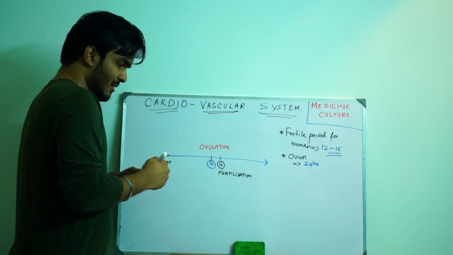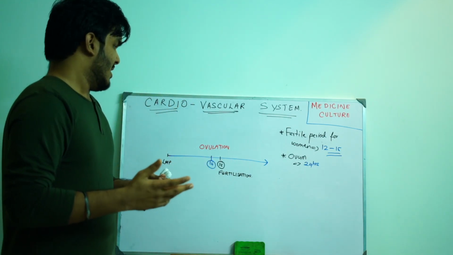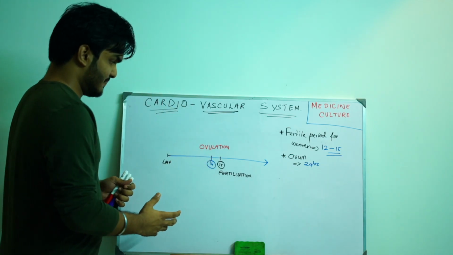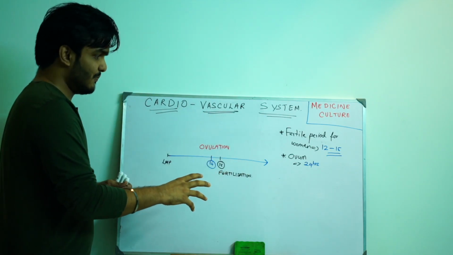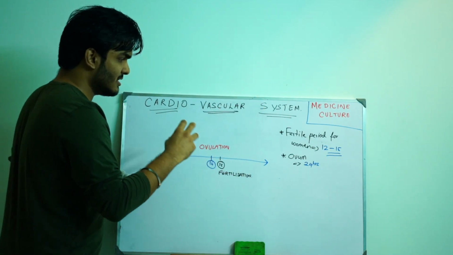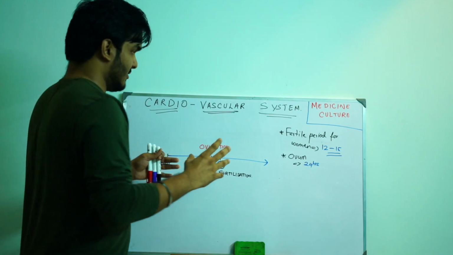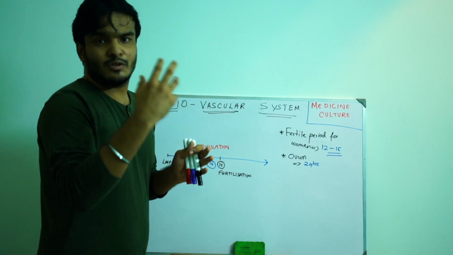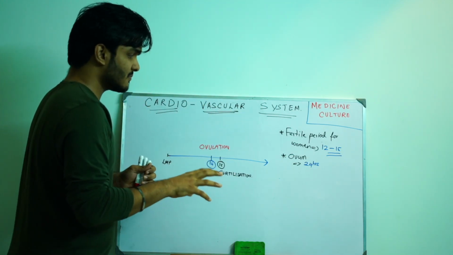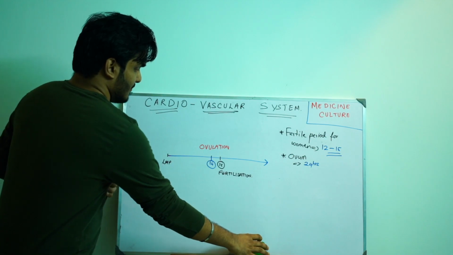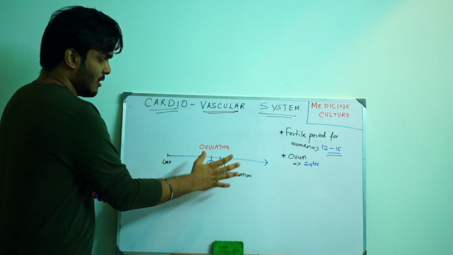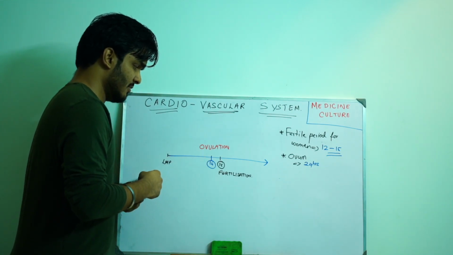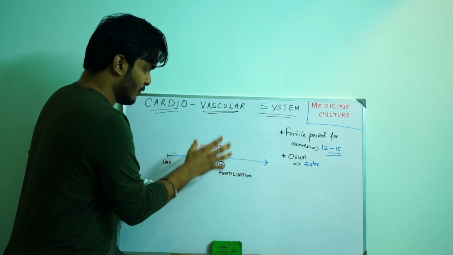You might be asking why we are teaching embryology, ovulation and fertilization in the cardiovascular system. Because we are going to track the events where CVS develops, and from which germ layer. Our main motive in this entire embryological discussion is what we said in the beginning: that CVS develops from middle mesoderm, and we are going to find out how. So, fertilization on day 15, ovulation on day 14.